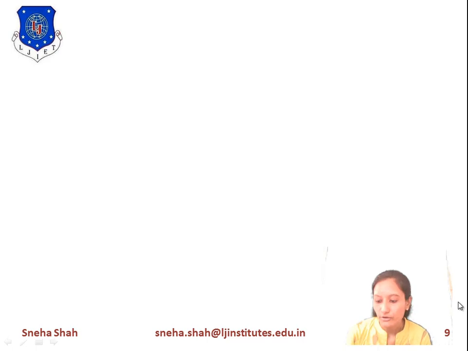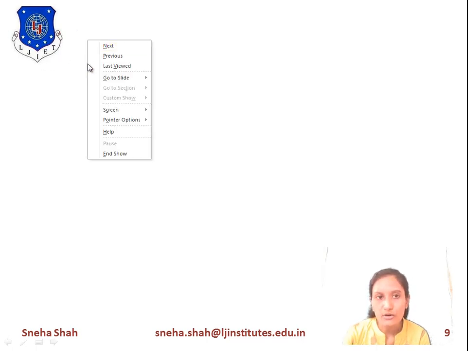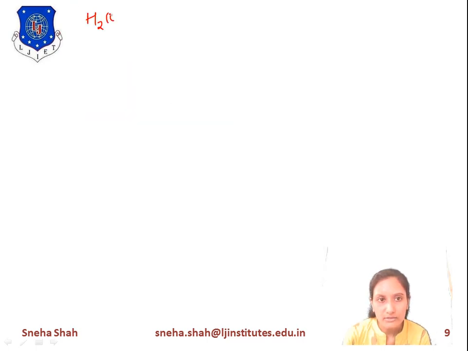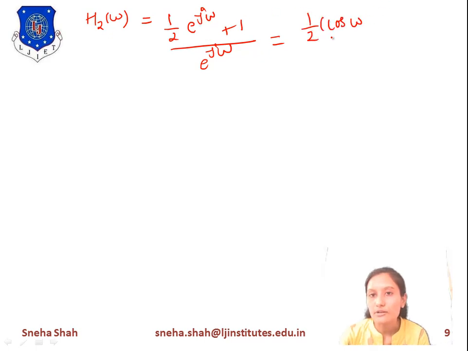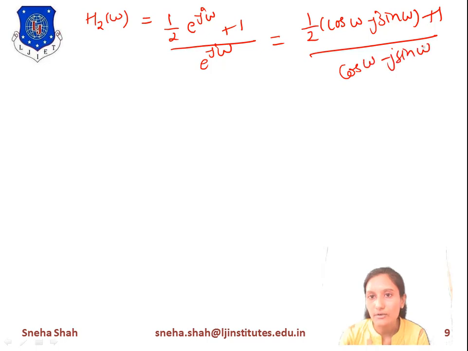Similarly, we will find out for the second system, h2 of omega and its mode. First of all we will write h2 of omega's value. What is the value of h2 of omega? It is 1 by 2 e raised to minus j omega plus 1, divided by e raised to minus j omega, right? Now if we simplify this, e raised to minus j omega is represented in terms of cos omega minus j sin omega, so we get 1 by 2 times that plus 1, divided by cos omega minus j sin omega.